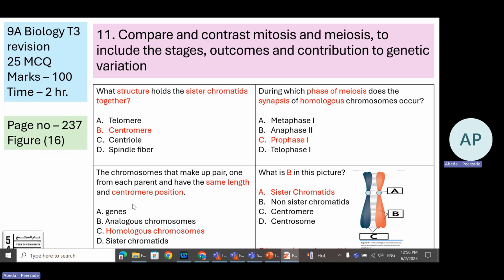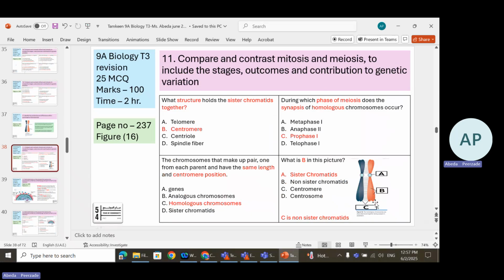Now, same length and centromere position, they are homologous chromosomes. One thing you should know is that in this diagram, B is sister chromatids because they are alike. What about C? C is called non-sister chromatids. They are from two different chromosomes, right? So they are non-sister chromatids.